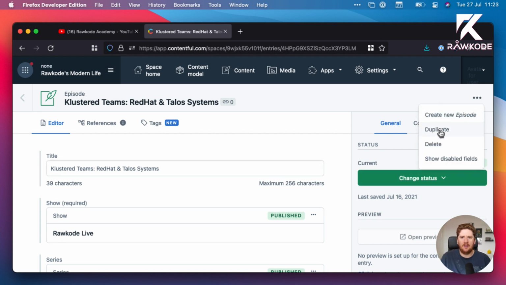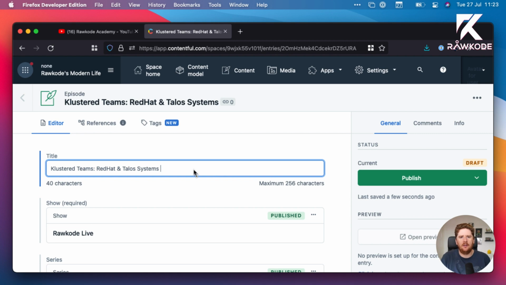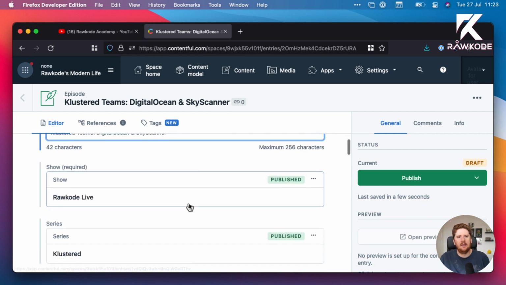Now, Klustered is pretty much the same every week. The guests change, but the description and other things are all the same. So really, I'm just going to come in here and update the teams. And spoiler alert, this Thursday's Klustered is featuring teams from DigitalOcean and from Skyscanner. From here, I can tell it which show, so I can have different branding, descriptions, and automation depending on the shows that I'm working on.